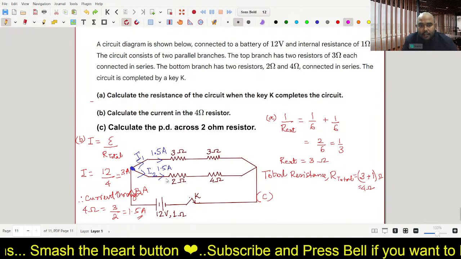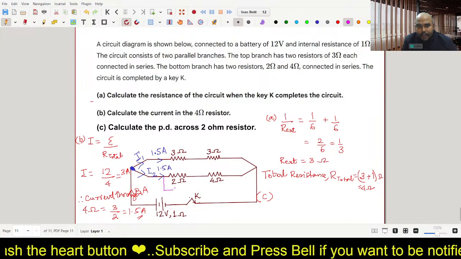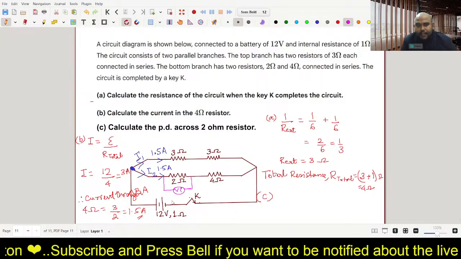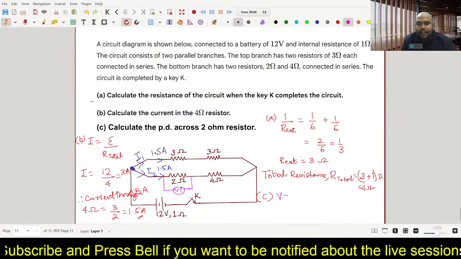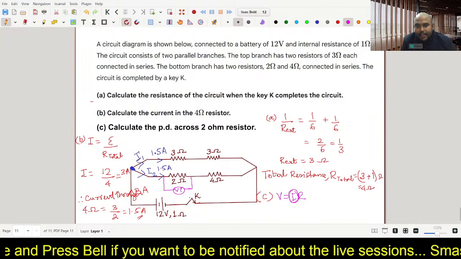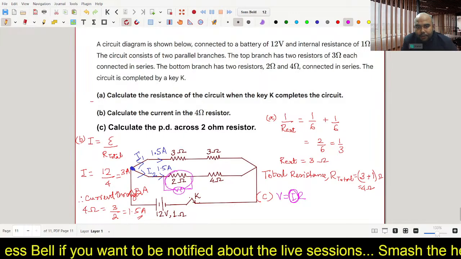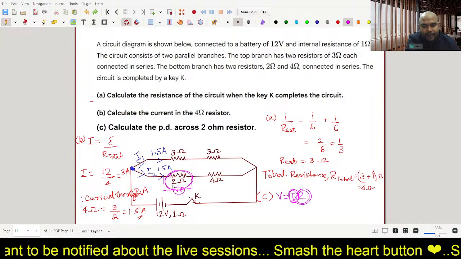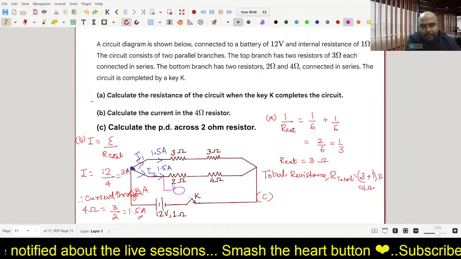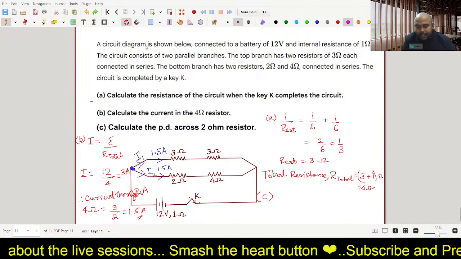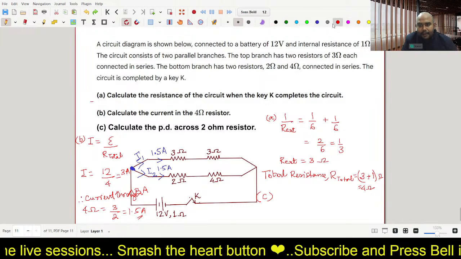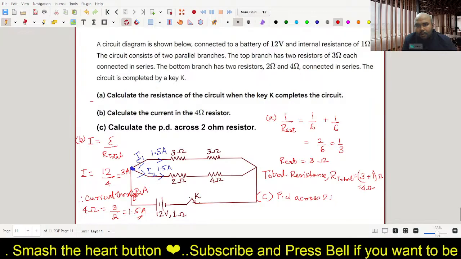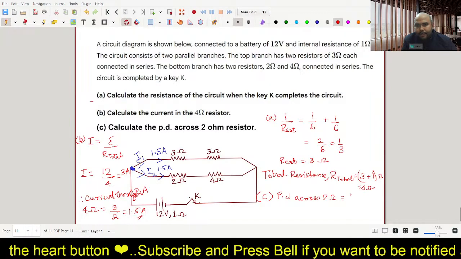Is it 3 volt? यहाँ पे 2 ohm जो resistor है इसके across कितना potential difference है ये हमें निकालना है. तो potential difference का formula होता है V is equal to IR. ये I क्या है? The current that is entering into 2 ohm. ये R क्या है? R है ये 2 ohm खुद, क्योंकि 2 ohm के across हम निकाल रहे हैं. तो V is equal to IR से हम potential difference across 2 ohm आराम से निकाल सकते हैं. So क्या लिखेंगे? Potential difference across 2 ohm is equal to IR.